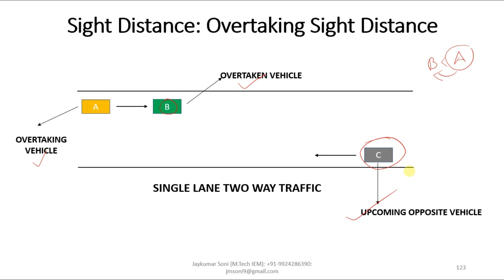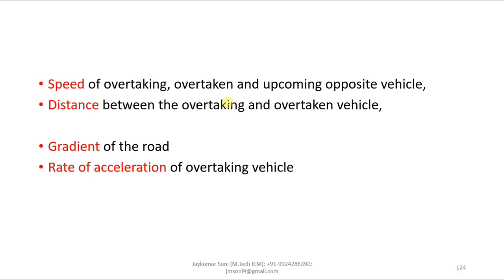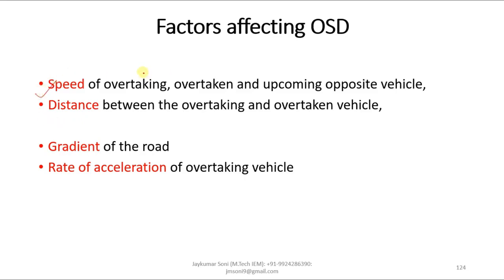Now we are going to learn how A can overtake B and what criteria need to be considered. So what are the factors affecting the OSD? First is the speed of both the overtaking and overtaken vehicle, along with the opposite vehicle. Next is the distance between the overtaking and overtaken vehicle.